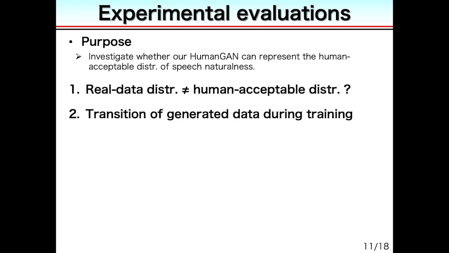Okay, let's move on to the evaluation. The purpose of the evaluation is to investigate whether our HumanGAN can represent the human acceptable distribution of speech naturalness. We conducted two experiments. The first experiment confirms that the human acceptable distribution, which means a distribution we can recognize as human voice, is different from the real data distribution, which means a distribution of actual human voice. The second experiment demonstrates that our HumanGAN can represent the human acceptable distribution.